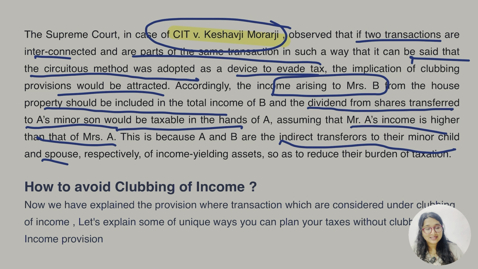Okay? In both of the cases, the income earned by the minor child would be taxable in the hands of whom? The transferor. Who is the transferor? As there is a transfer by Mr. B, but it would be taxable in the hands of Mr. A. This is actually directly or indirectly connected. Here the transfer was indirectly connected. That's why it's going to be added back to Mr. A's income. Okay, what about Mrs. B's income? It would be clubbed in the case of Mr. B. Okay, so hopefully this was clear.